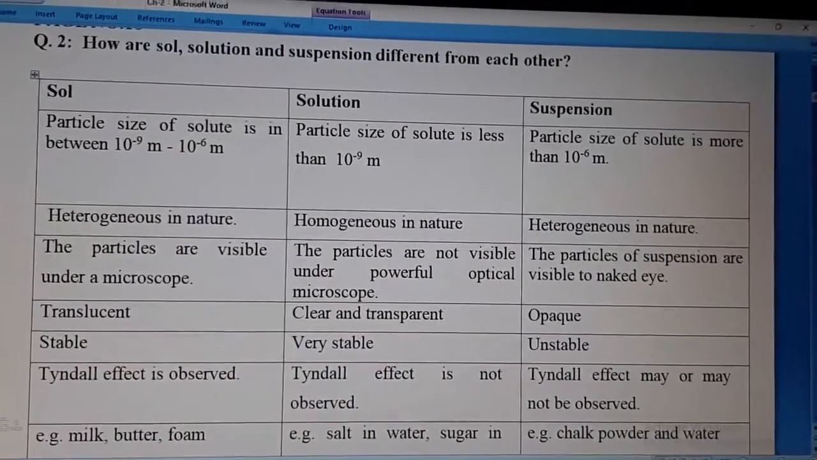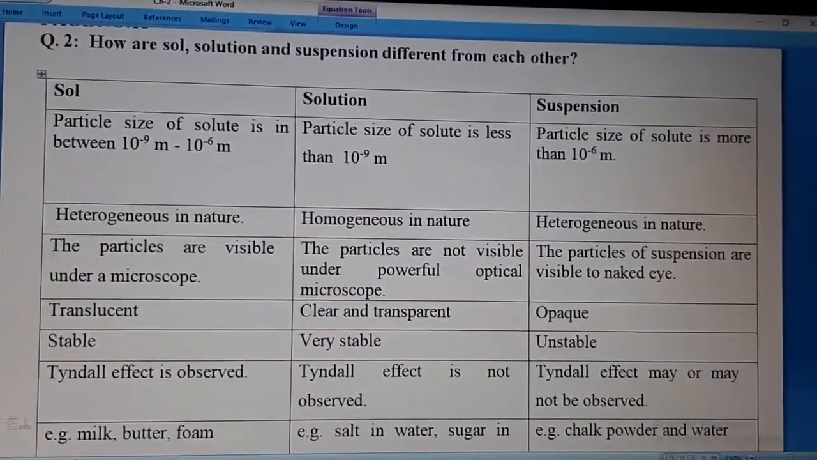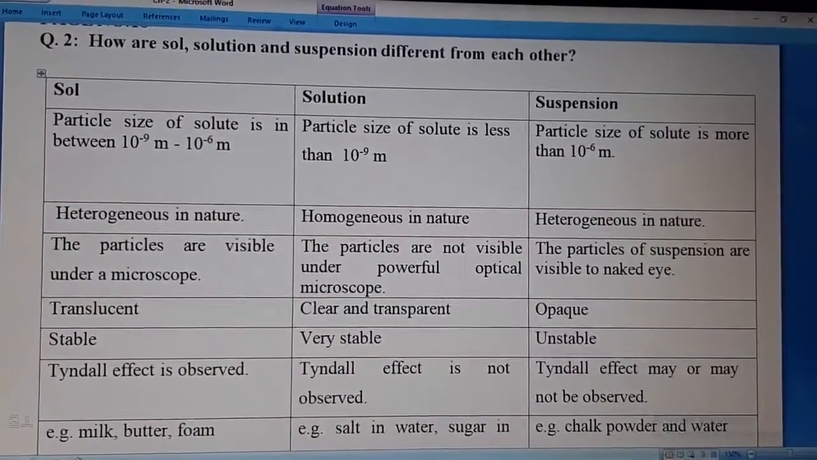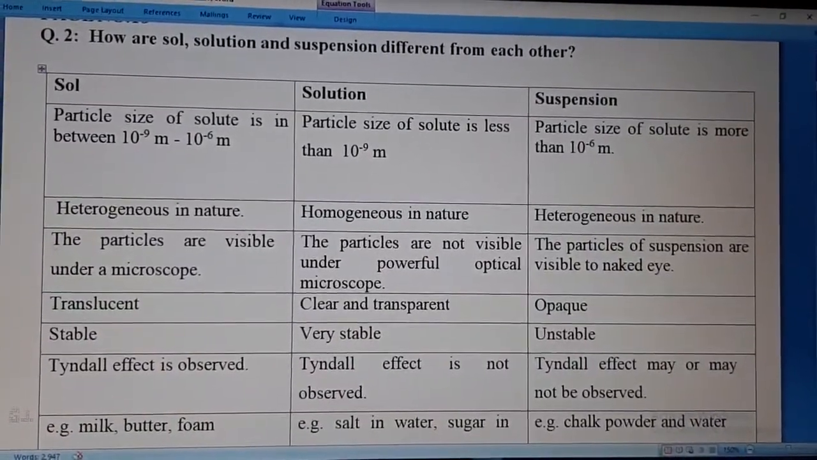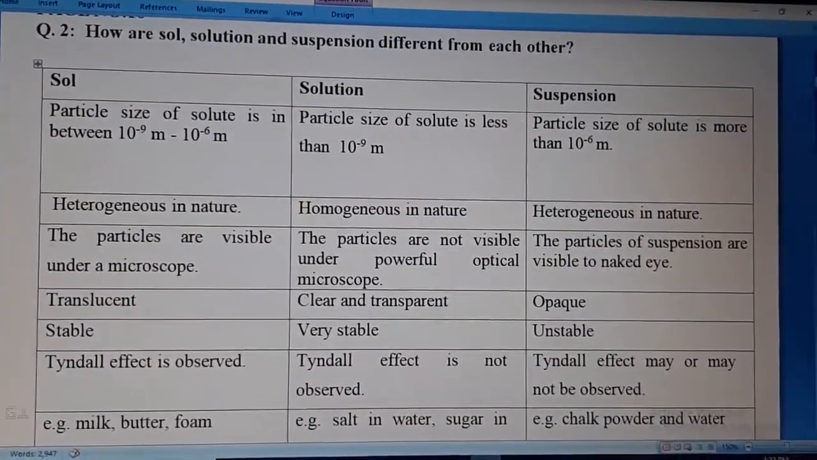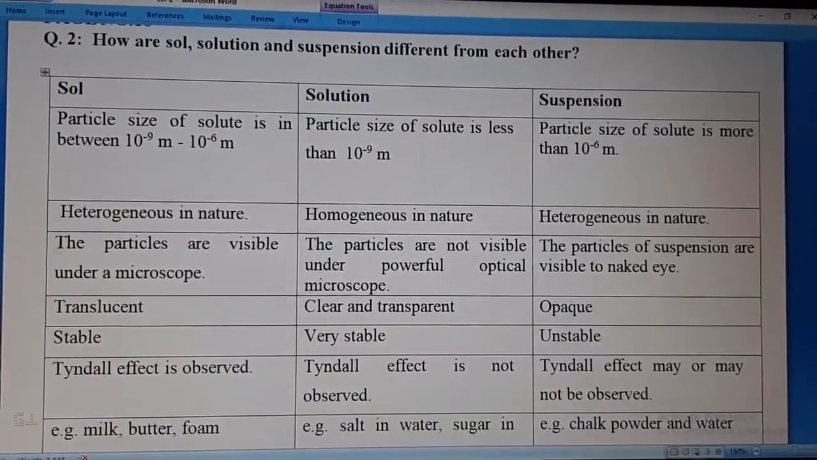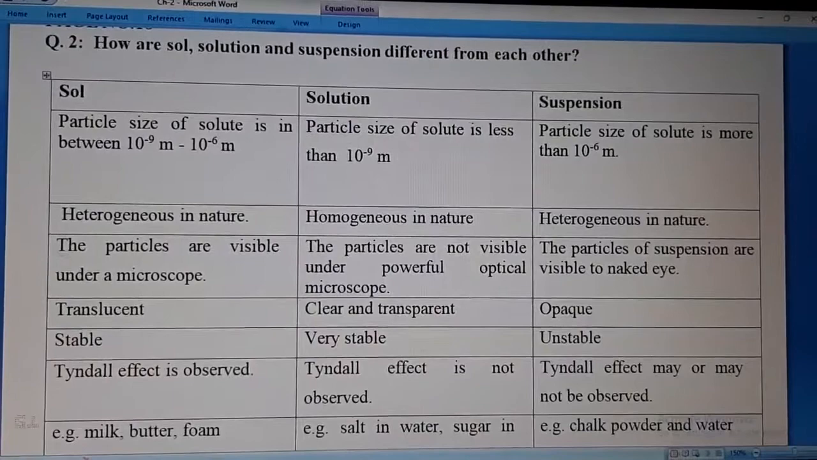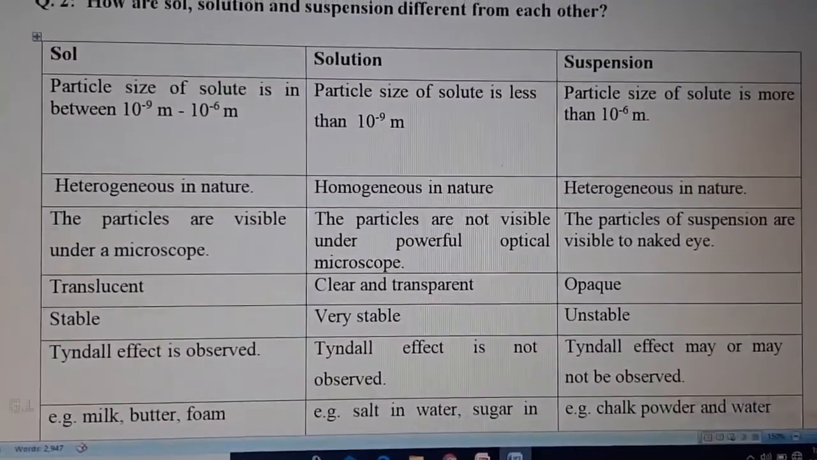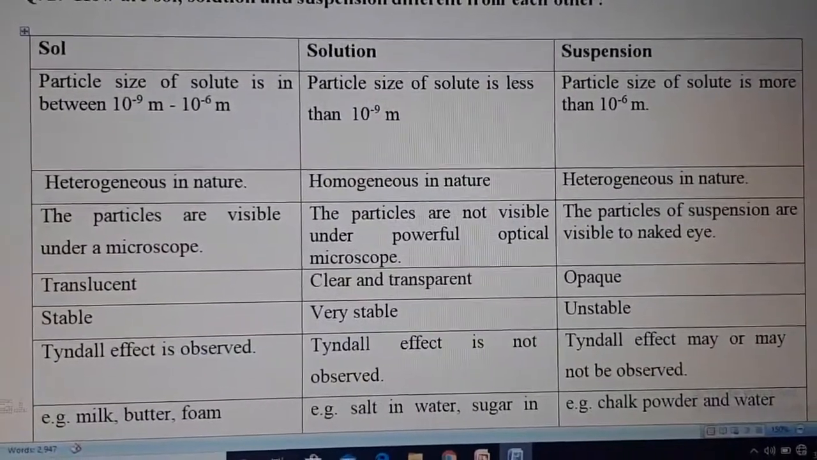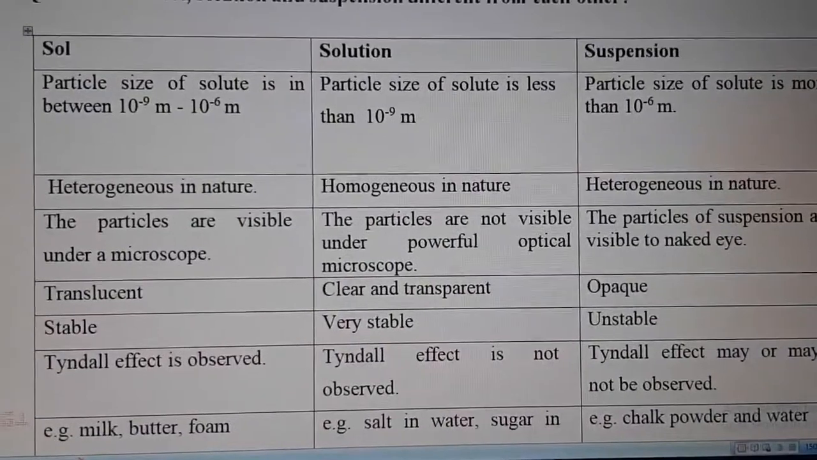You can differentiate easily. So I'm telling the answer also. You can match your answers. Sol, solution and suspension. You need to make a table. Then you can write down the differences among all three. In case of sol, the particle size of the solute is in between 10 raised to minus 9 meter to 10 raised to minus 6 meter. In case of solution, the particle size of the solute is less than 10 raised to minus 9 meter. In case of suspension, the particle size of the solute is more than 10 raised to minus 6 meter.